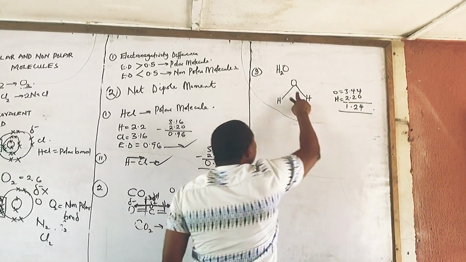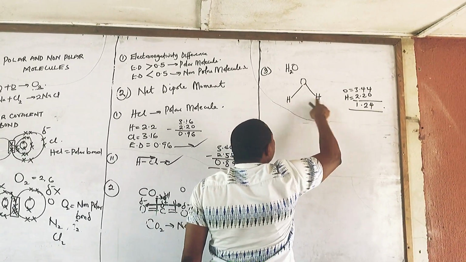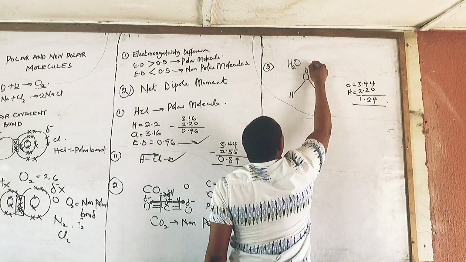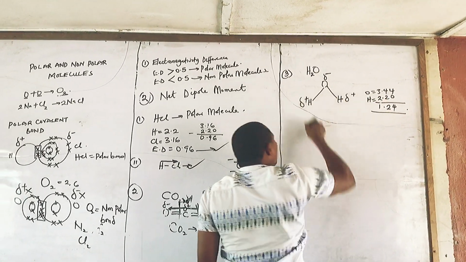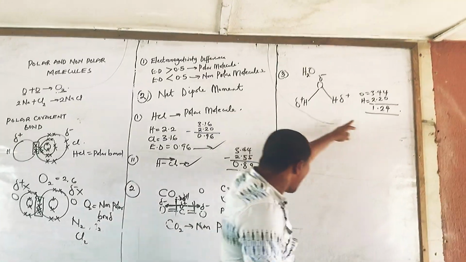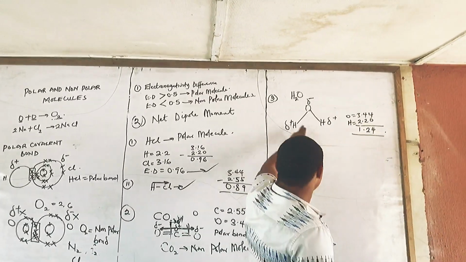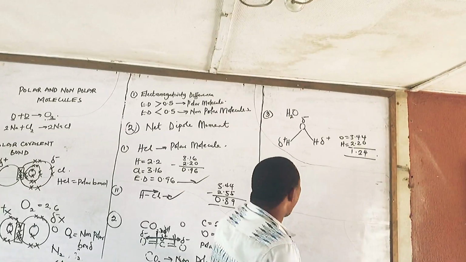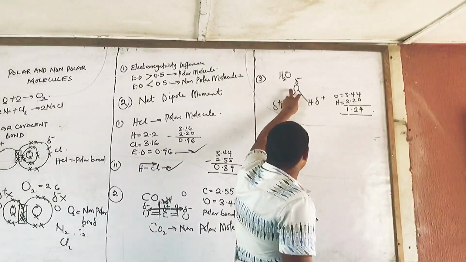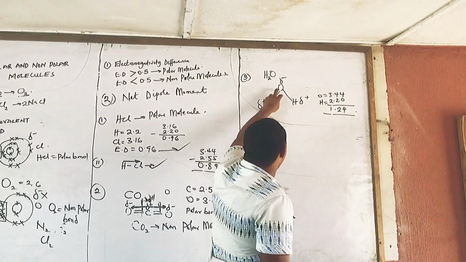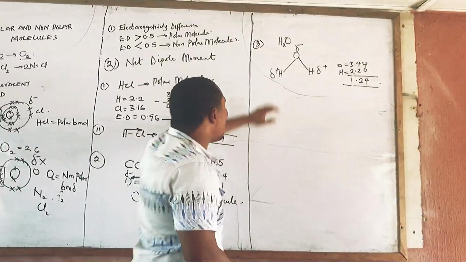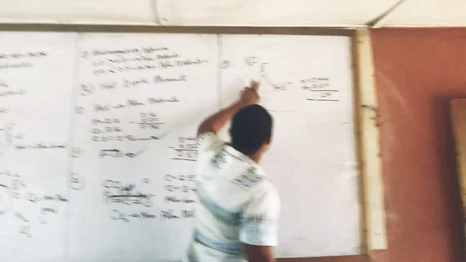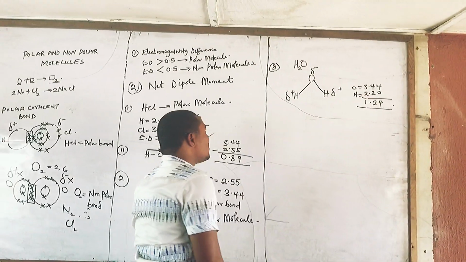And if you have not forgotten, oxygen is more electronegative than hydrogen. So oxygen tends to be partially negative, while this one tends to be partially positive. Can you see that? And that's the reason for that polar bond, which means H2O has a polar bond. And why is it having a polar bond? Because there is an unequal sharing of electrons. Oxygen tends to draw the electron more to itself than hydrogen, thereby making this place partially negative, then this place partially positive. I hope you are following.